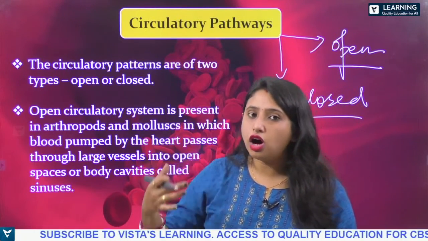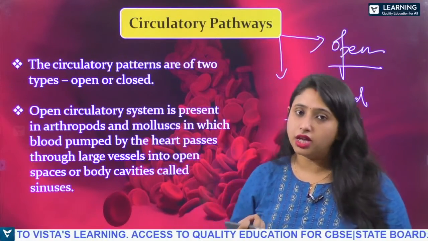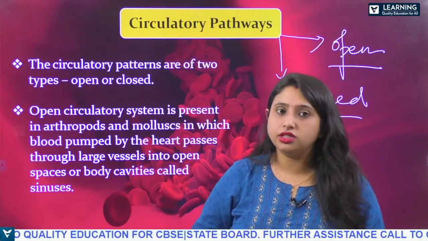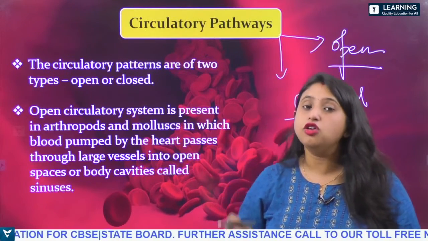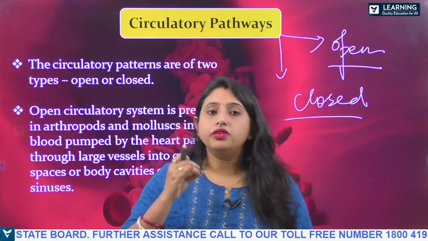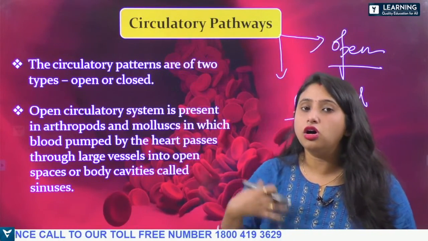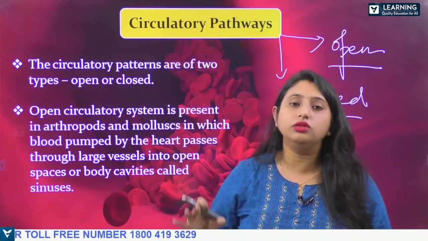Like in case of cockroach, in case of other insects and molluscs, they have what? They have the open circulatory system. They do not have blood vessels. Okay, in open circulatory system, there is no proper blood vessel. All the organs are directly bathed in the blood.